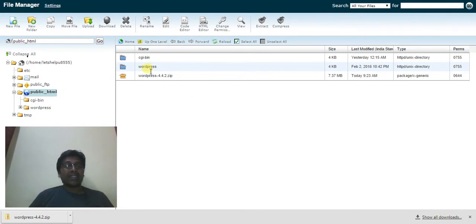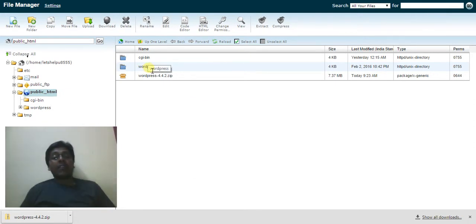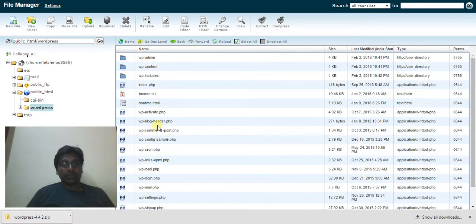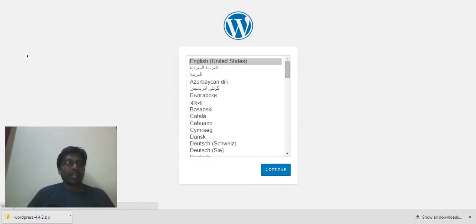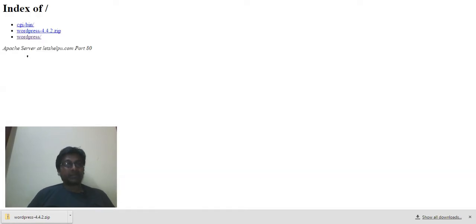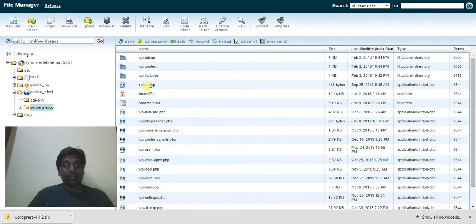So it has created a folder called WordPress, but I want these files in the root folder, not in WordPress, right? I mean, I don't want to access letshelpyou.com/WordPress. No, I don't want this. I want to access it directly, but unfortunately I have a folder, so I need to move that folder. So move all these files.